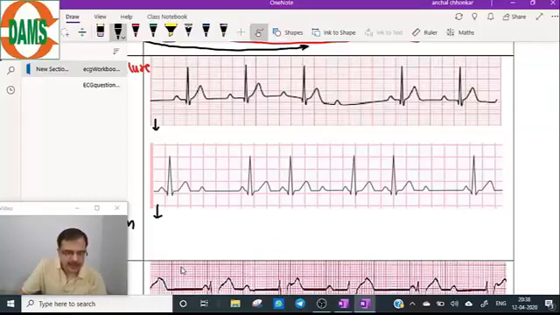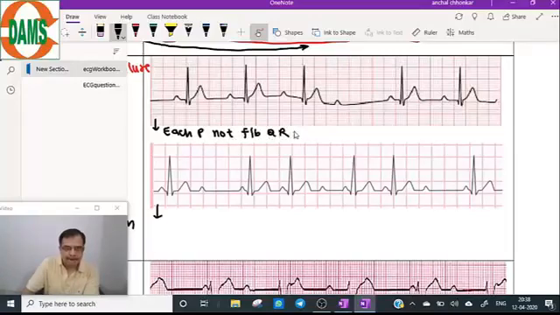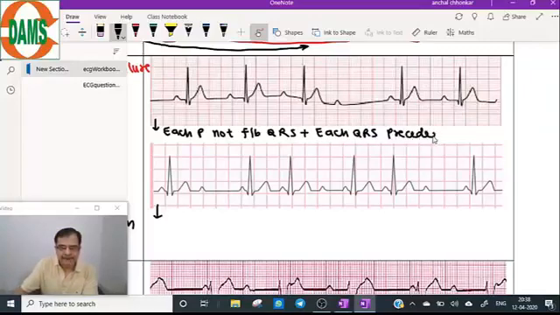These are second degree AV block. The criteria of second degree AV block are two important criteria. First criterion is each P not followed by QRS, plus each QRS preceded by P. Look at the diagram.